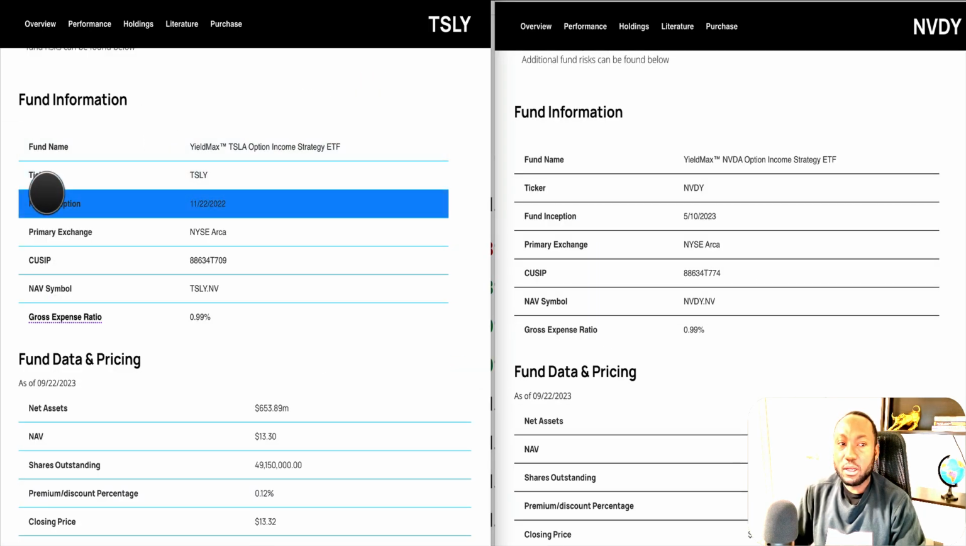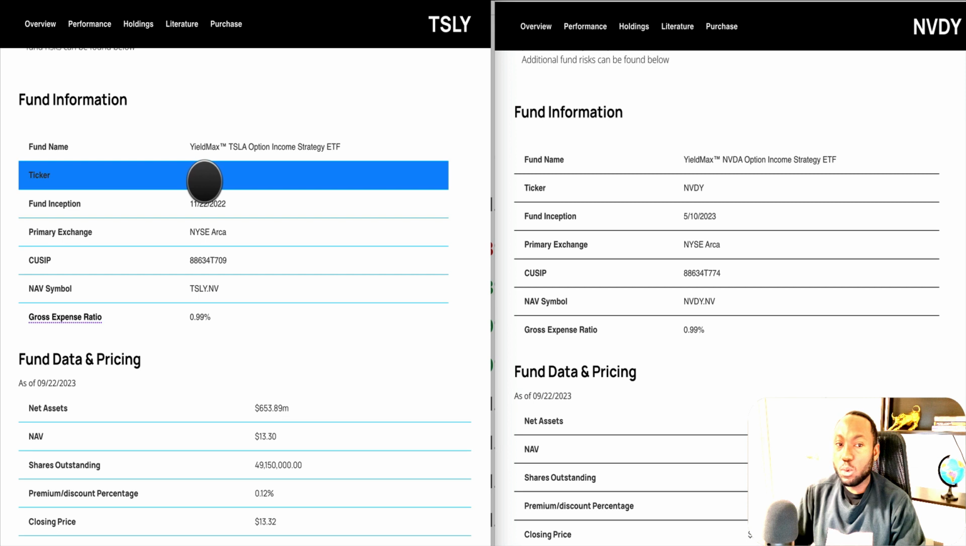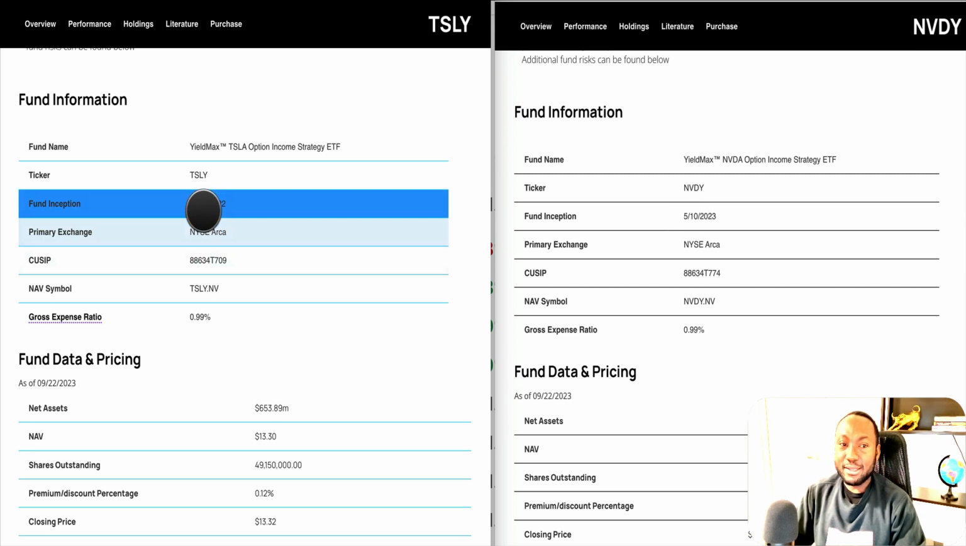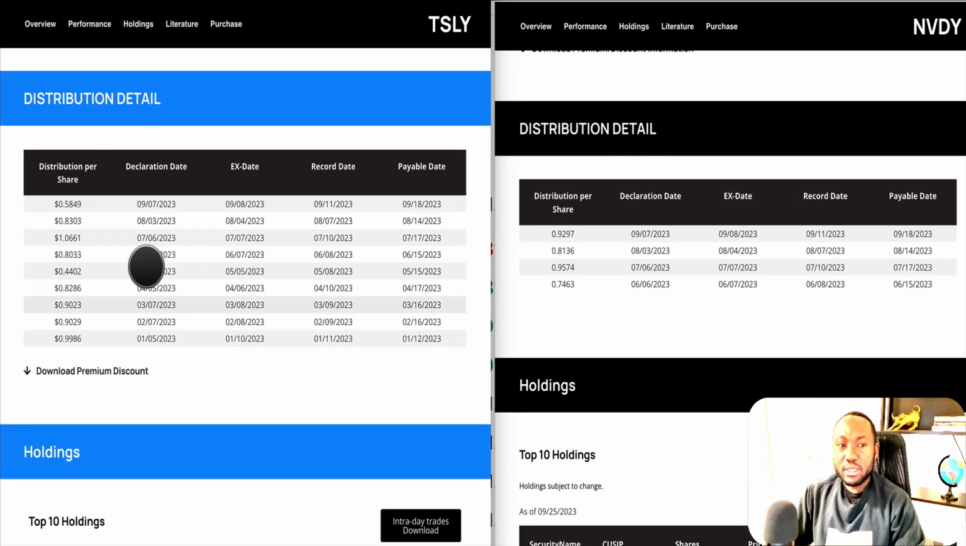Fund information: ticker symbol is TSLY, and this one is NVDY, Yieldmax NVIDIA Option Income Strategy. We'll look at the inception date. NVIDIA was incepted this year, actually in May, and Tesla was incepted in November last year. Distribution details, you can see the distribution here. Tesla has been paying longer because it's been around for a longer time, versus NVIDIA, which has only paid about 4 times.